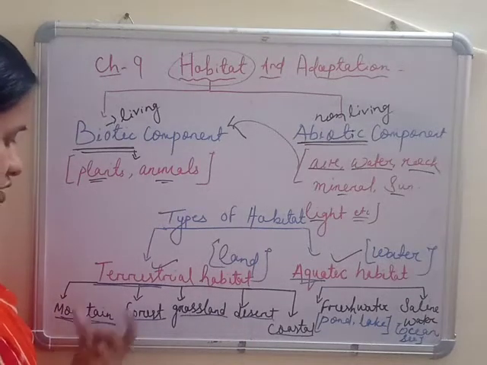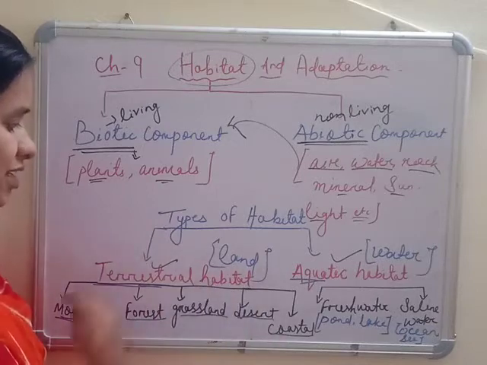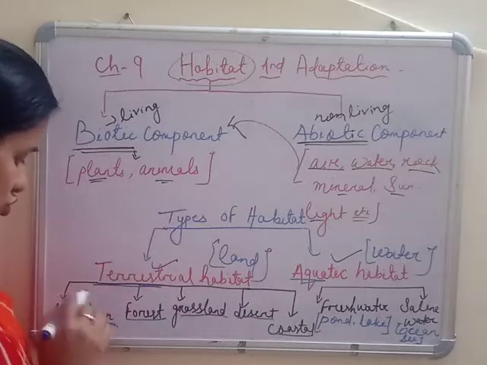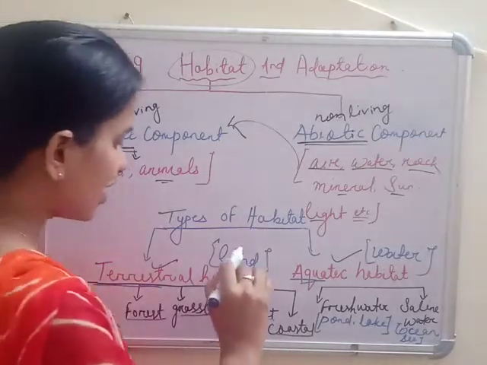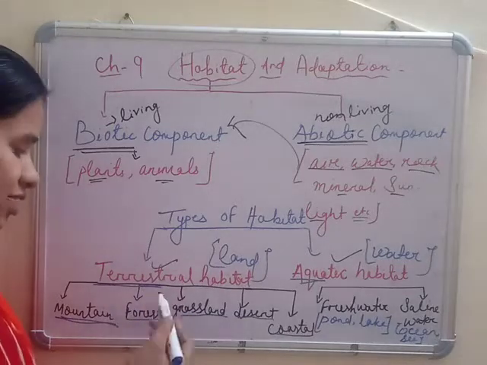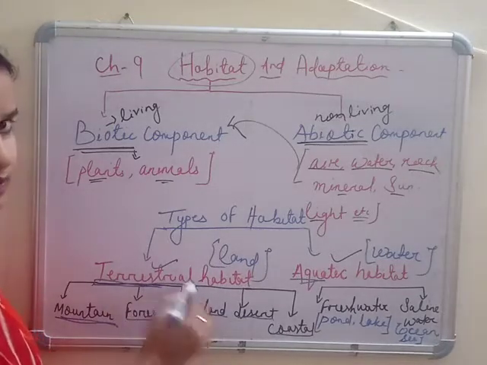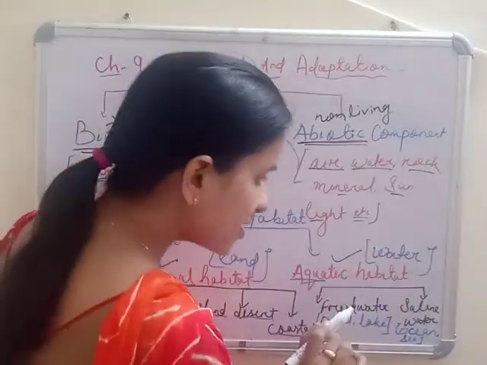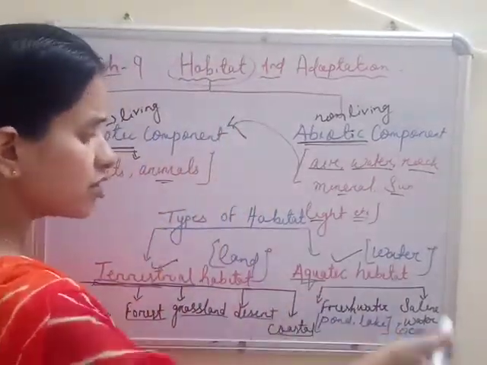Okay. So terrestrial means all this combinedly considered as your land terrestrial or land habitat. Okay. So जो भी animal, mountain, forest, grassland, desert and coastal में रहते हैं, all are we going to consider under terrestrial habitat. Okay. Move to aquatic. Those who are living inside water. Again it is of two types.